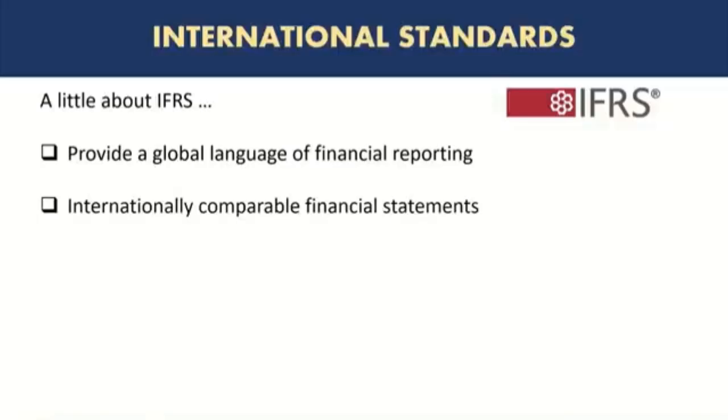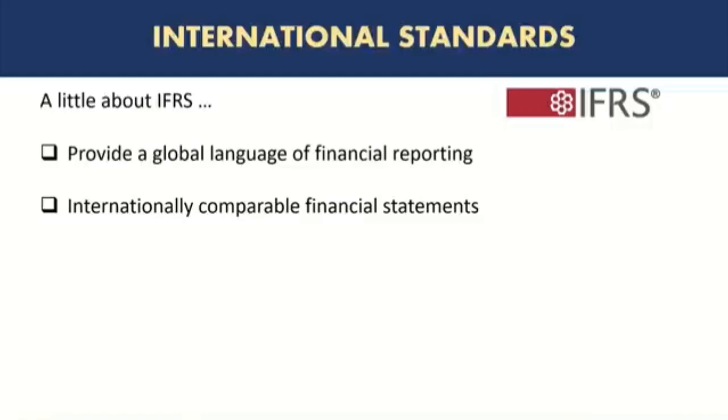So for example, if investors or decision makers are considering buying a business in Canada, but they're also looking at a similar business in, say, UK, they can look at their financial statements and try to compare which one is a better option, right? And if both of those companies are using international financial reporting standards, it means that the investors or decision makers can be assured that similar accounting policies are being followed. So they can really rely on the information that is presented on the financials to compare the two.